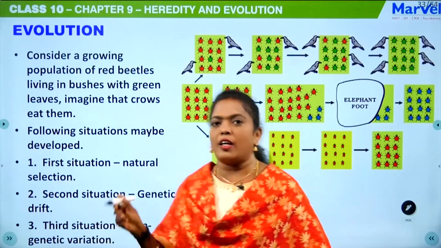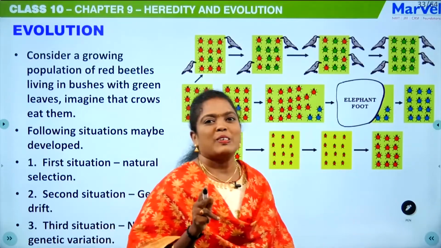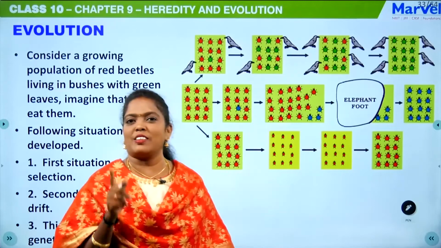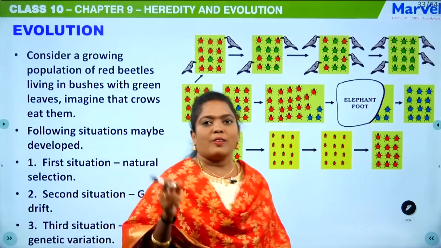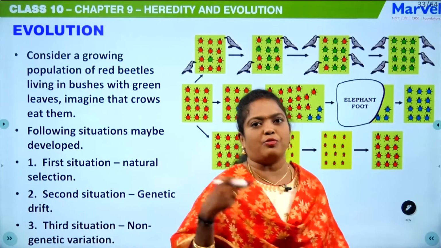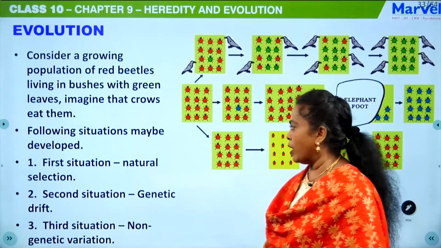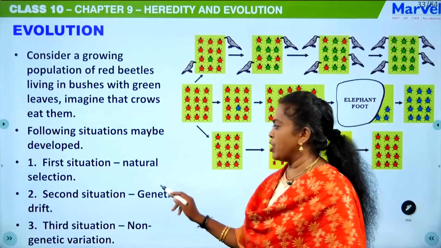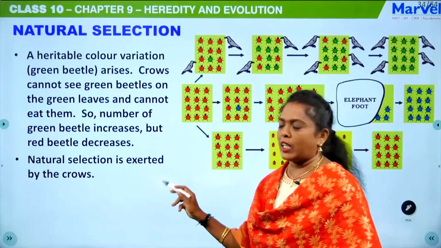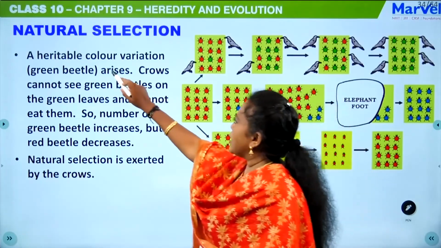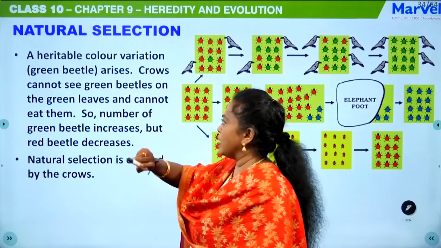This is again a definite question, students. They will give you the incident and you have to tell whether it is natural selection, genetic drift, or non-genetic variation. We will see one by one. So the first situation is natural selection. A heritable color variation arises.